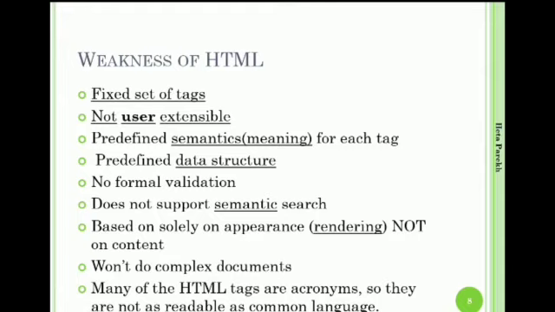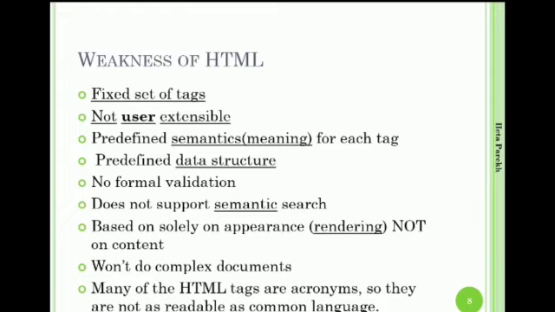Say for example, if I have an HTML page which contains students' data, then it does not support searching of students' data who are failing. But in XML that is possible. It is based solely on appearance, that is rendering of the page, not on the content.